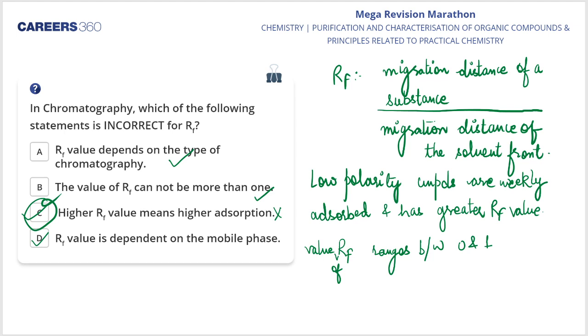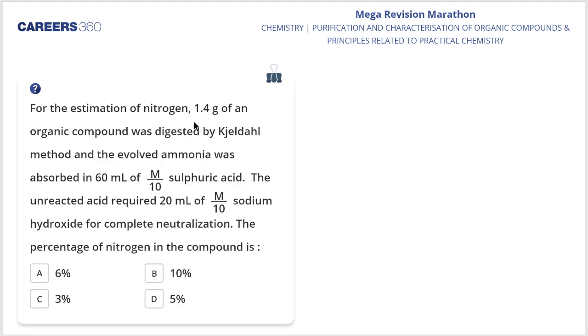So, my dear students, moving ahead with the next question on the screen. For the estimation of nitrogen, 1.4 gram. This is a very important question, because it is frequently asked from this chapter. So all of you have to learn the methodology to attempt this particular question. Clear? Okay. So yes, I'll now solve this particular question for all of you.